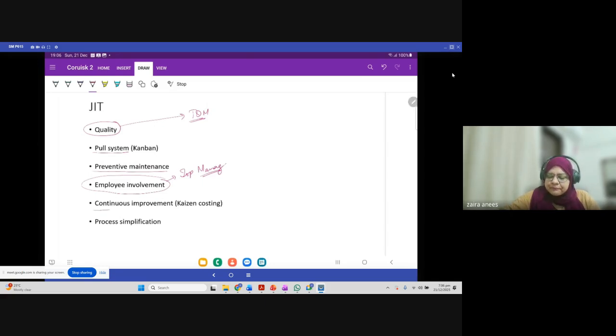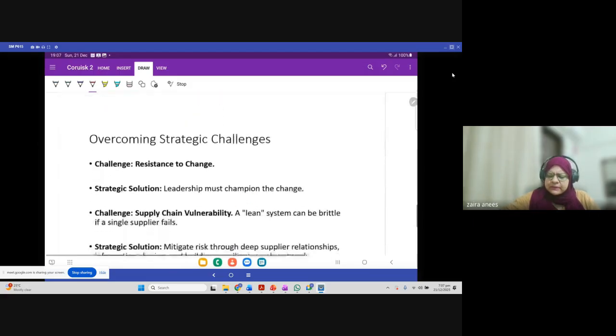Continuous improvement is not that relevant in this case. We can skip this and discuss it later. And process simplification is, again, if your process is simple, you can have a good quality product. If you have a complicated process, technically losses are there.